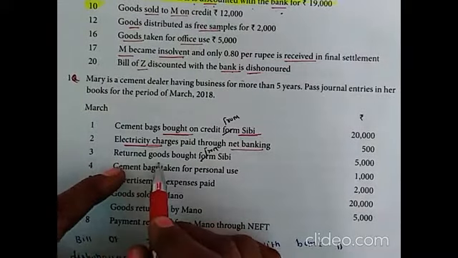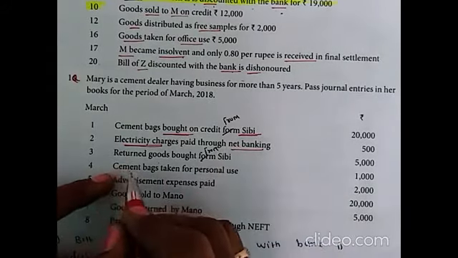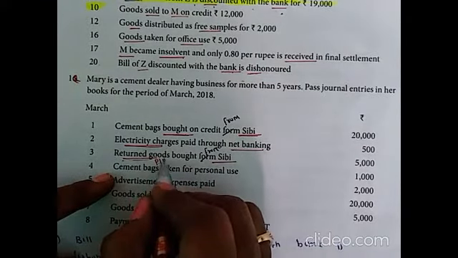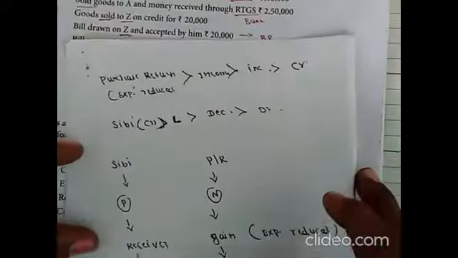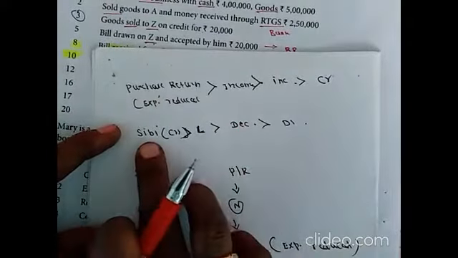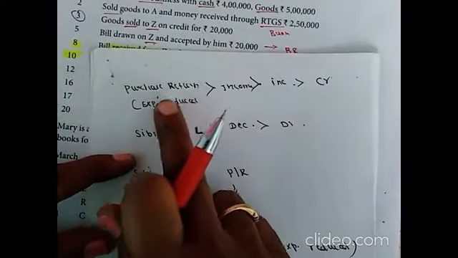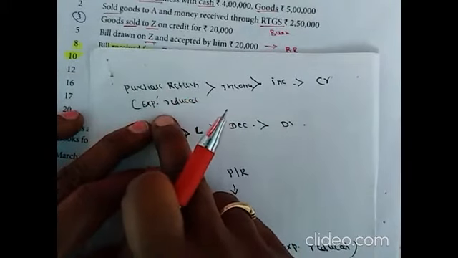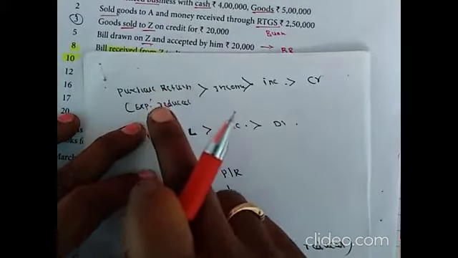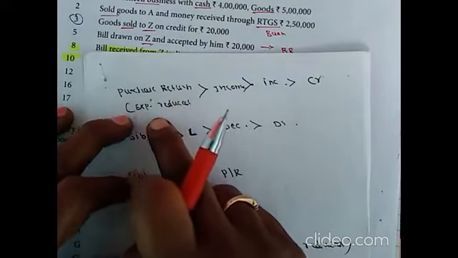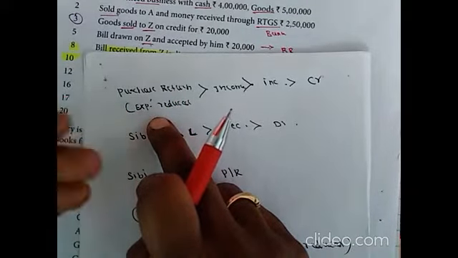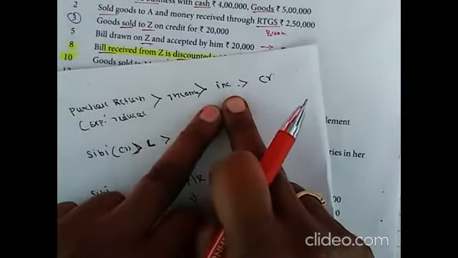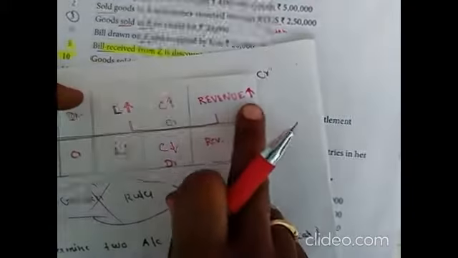Returned goods bought from CB. So the involved accounts are goods returned, purchase return, and CB. So purchase return should be treated as income, as expenses reduced. Initially we made expenses to buy those goods. Now we have returned those goods, so that expense will be reduced. So it will be treated as income. Income increase means credited.